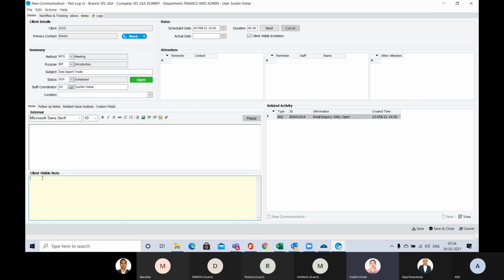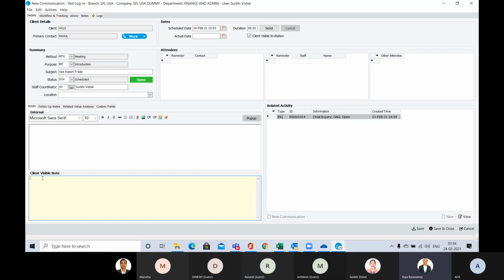Your email pop-up is already configured in CargoWise. So the moment you schedule a meeting, an invitation will be sent through your Outlook to the client, and your Outlook calendar will be updated, and it will remind you.